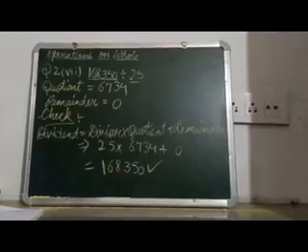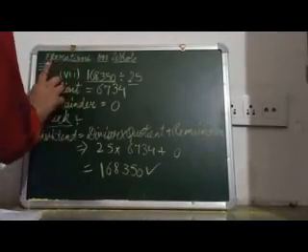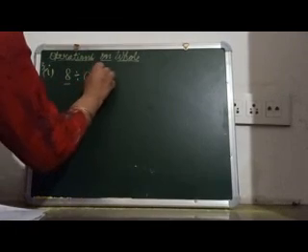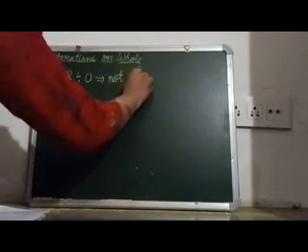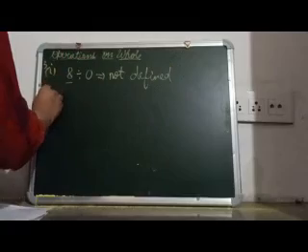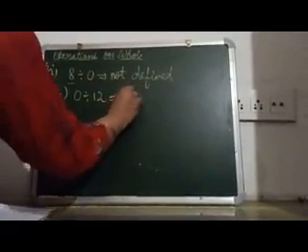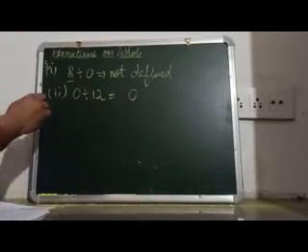Next, in the third question, we are asked to find out which of these do not have an answer in the system of whole numbers. So let's check it. First part, that is 8 divided by 0. Does its answer belong to the whole numbers? No, because I have already told you that if we divide any whole number by 0, its answer will be not defined. Then its second part, it is 0 divided by 12. Yes, it will, because its answer will be 0, and 0 is a whole number.